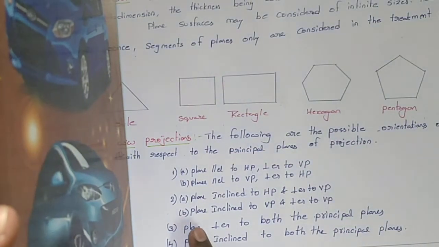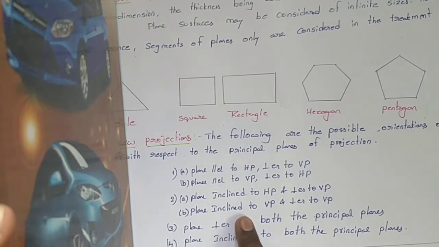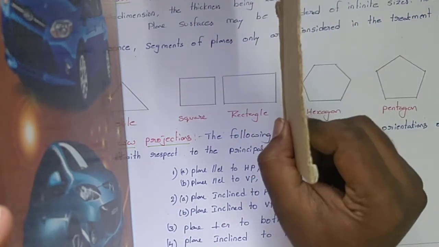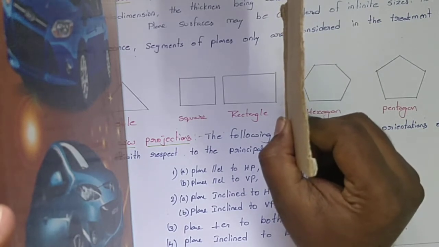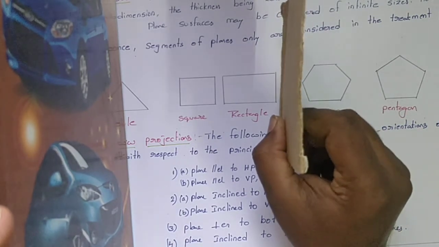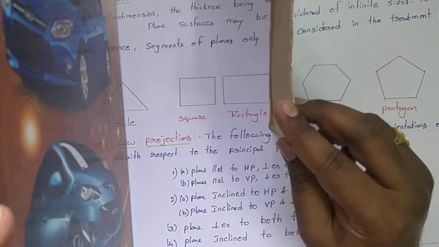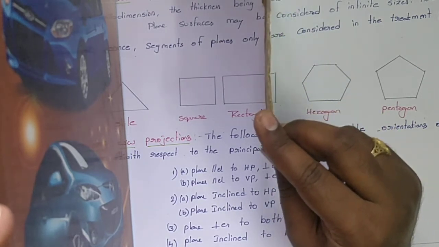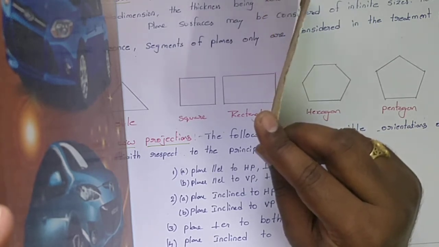Coming to the second condition of the second case, plane inclined to VP and perpendicular to HP. I place the plane parallel to VP and perpendicular to HP. Suppose I give some inclination to this plane with respect to the vertical plane, say 30 degrees inclined to VP.